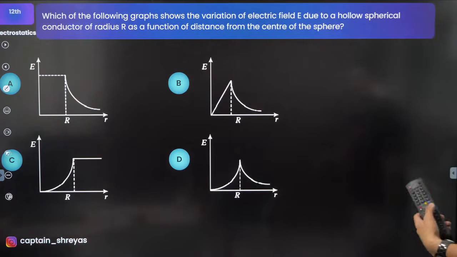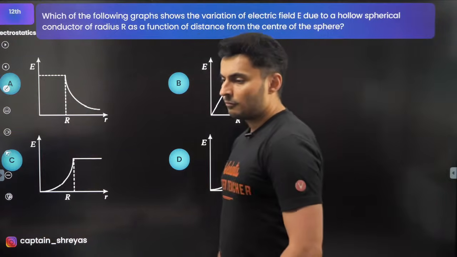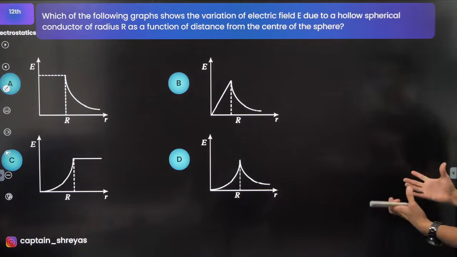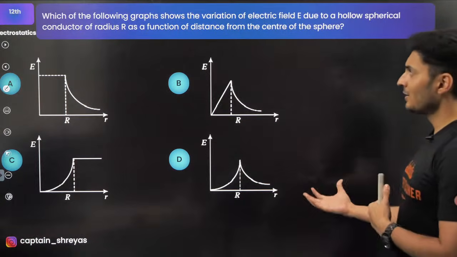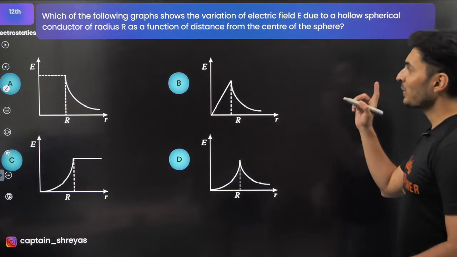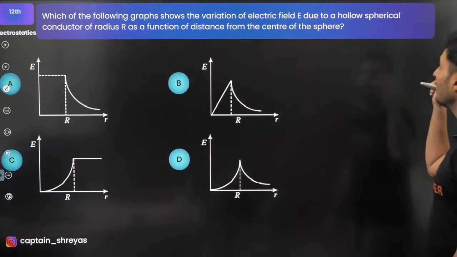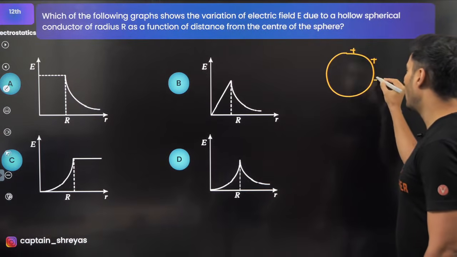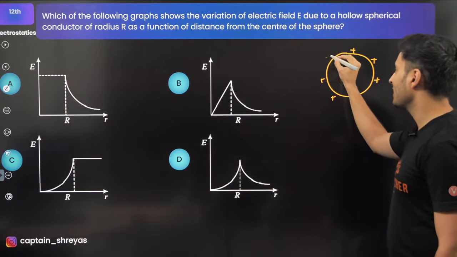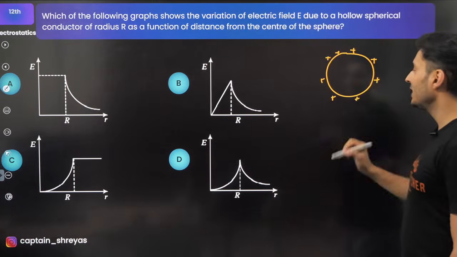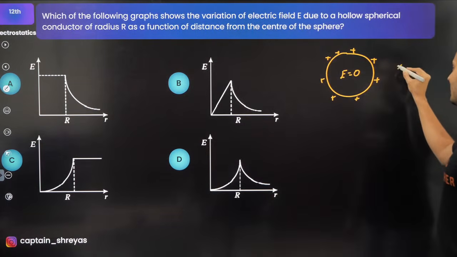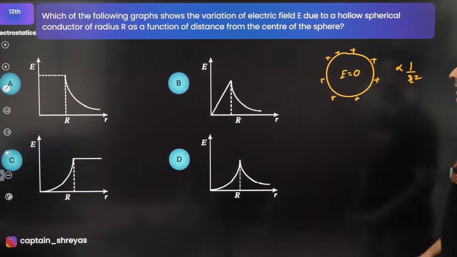Moving on to the next one coming up on your screen. Which of the following graphs shows the variation of the field due to a hollow spherical conductor of radius r as a function of distance from the center? Graphs, variation, field, hollow. Interesting. So if you have a hollow sphere, nothing is there inside, I know that the field inside will be 0. And outside it is inversely proportional to r square.